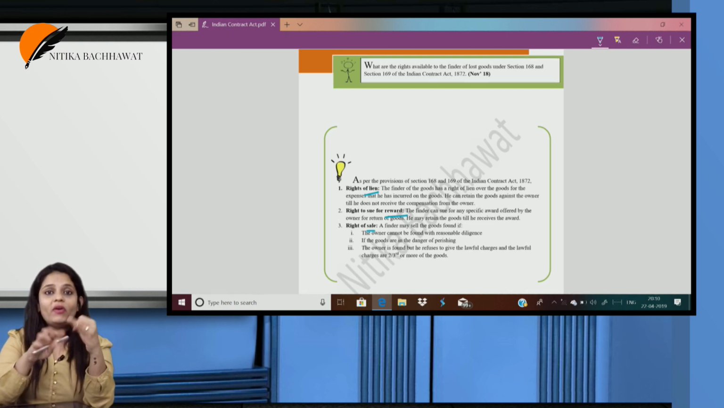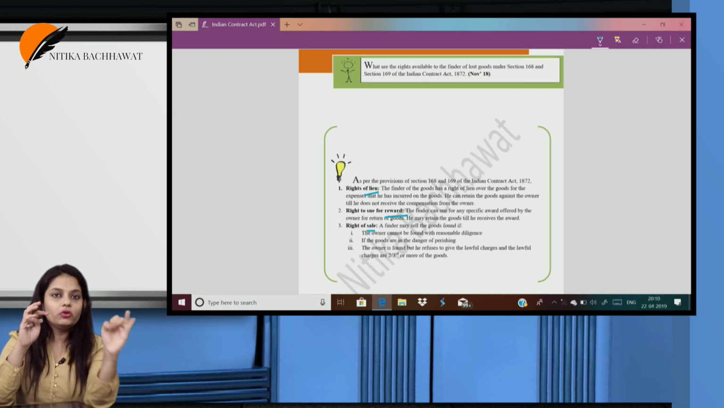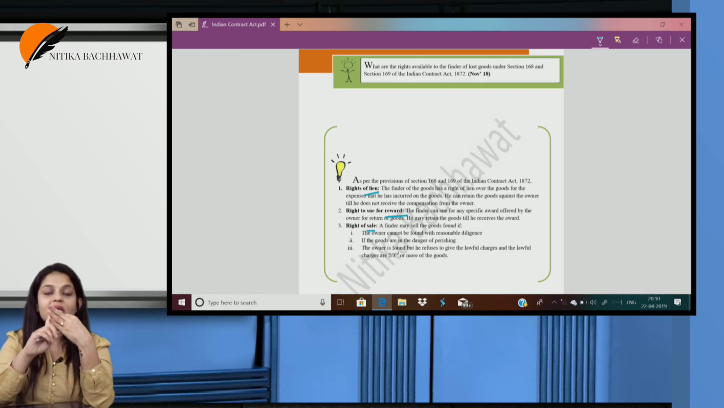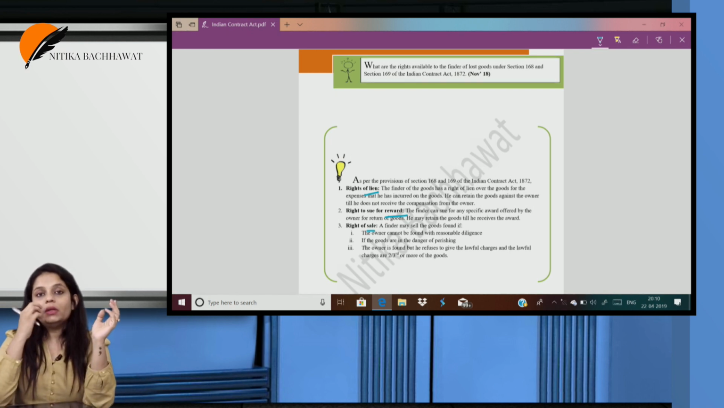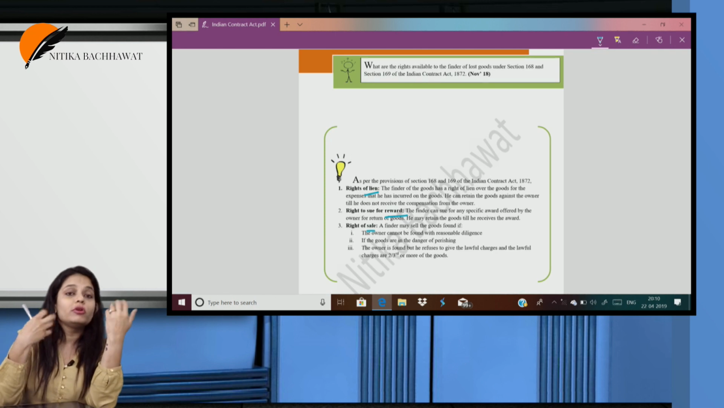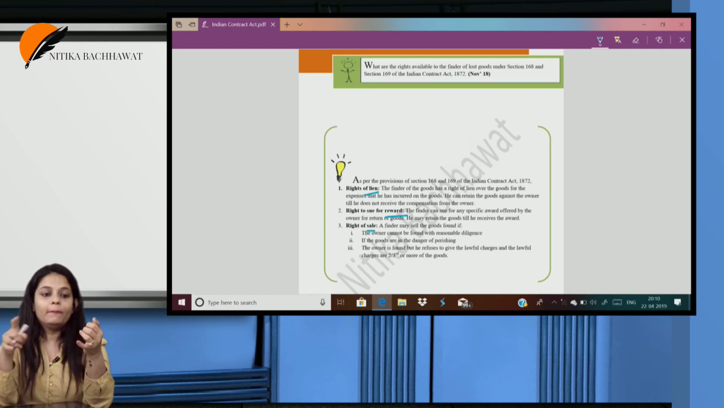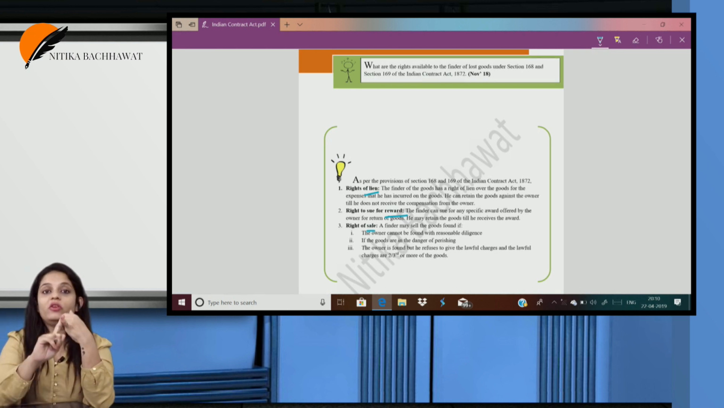Second, he tries to find the owner. He did everything but the owner was not found. So if he tries to find the owner and after due search the owner is not found, then he has a right to sell the goods. And the third case is where the owner is found. Now, it is a simple matter: if the owner is found, whatever expenses have been incurred on the goods, the lawful charges, meaning the expenses of keeping the goods or of finding you, whatever expenses I have paid, the lawful charges, it is your duty to give me my lawful charges.